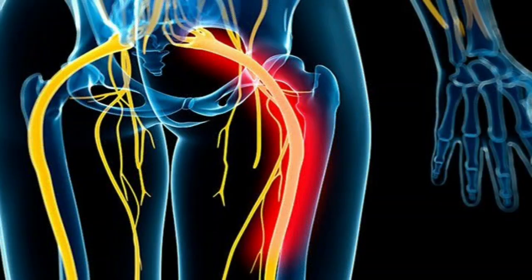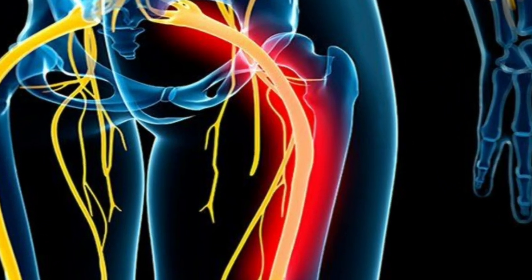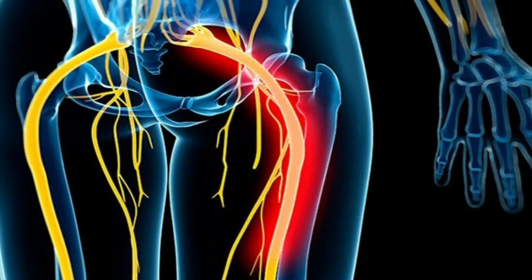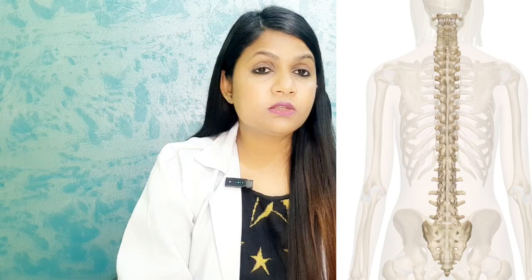Let's talk about the causes behind sciatica. Basically there are three to four causes. First is herniation of the disc. Our spine is made up of bones called vertebrae.